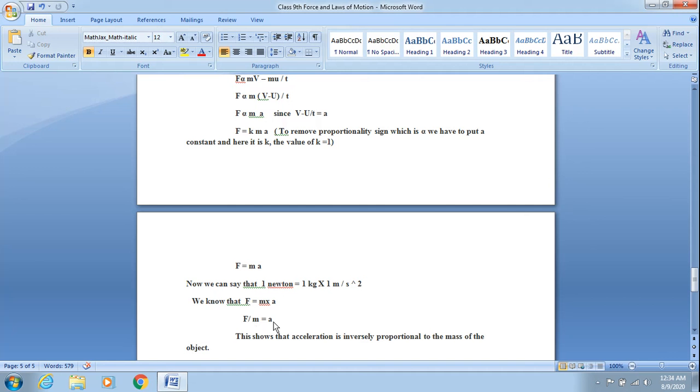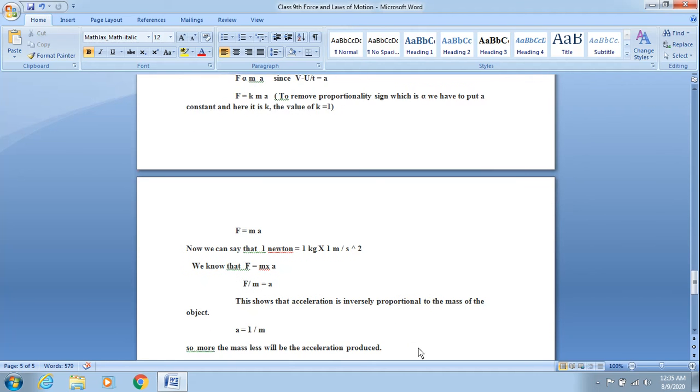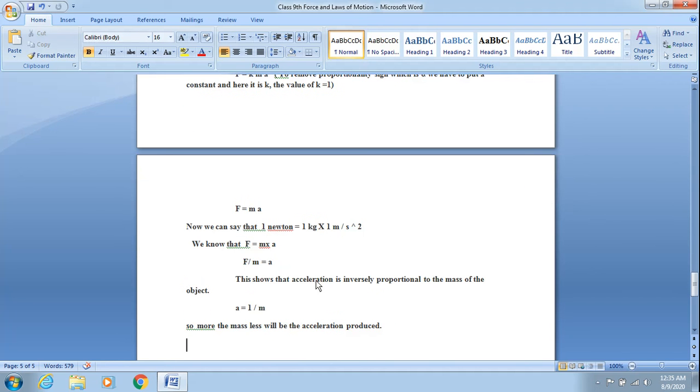You can see here that acceleration and mass are inversely related. It means if a body has more mass, it will have less acceleration. If a body has less mass, it will have more acceleration, and vice versa. So this shows that acceleration is inversely proportional to the mass of the object, because acceleration is equal to 1 upon m, the inverse of mass.